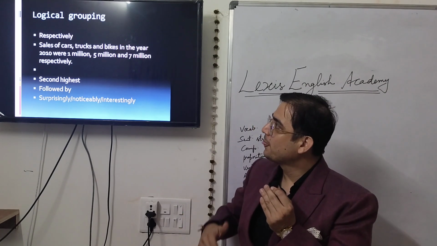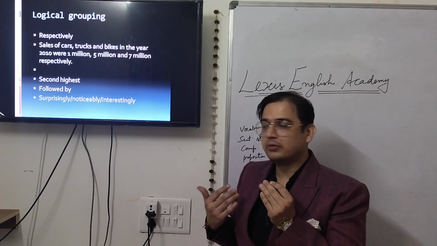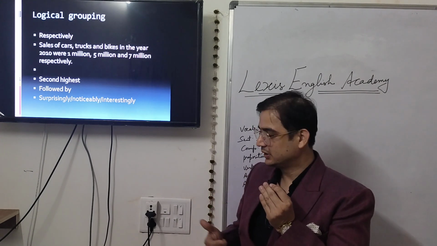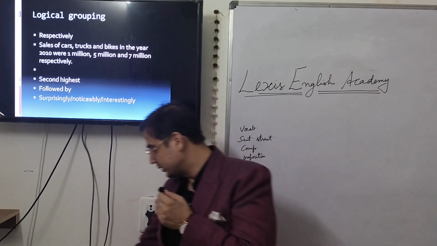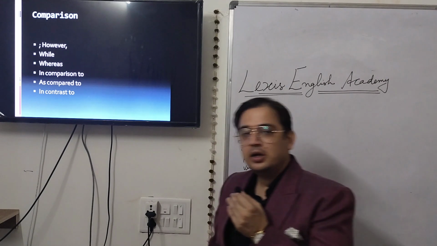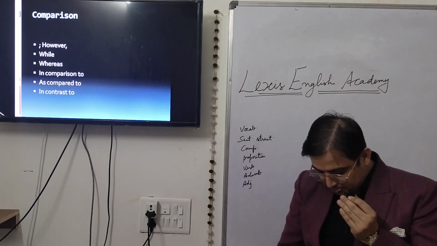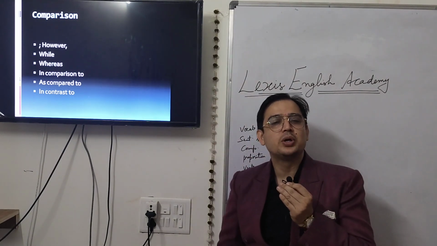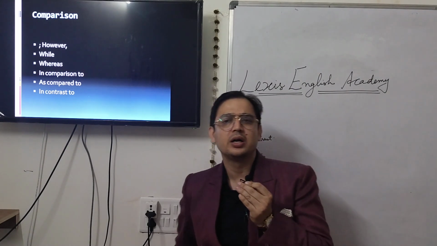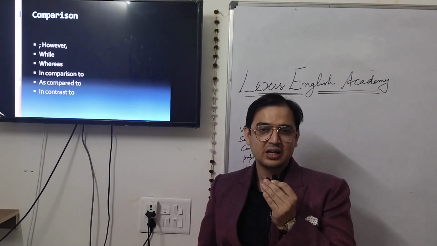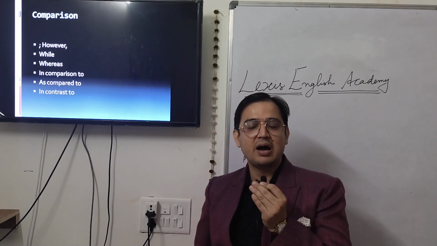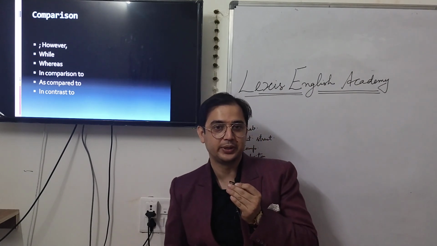So logical grouping of information is necessary to get a good band score in task 1. I'll move further. Major thing, you have to show comparison of data. Whenever you are going to write task 1, in body paragraph 1 and body paragraph 2, you have to do comparison as well as reporting.